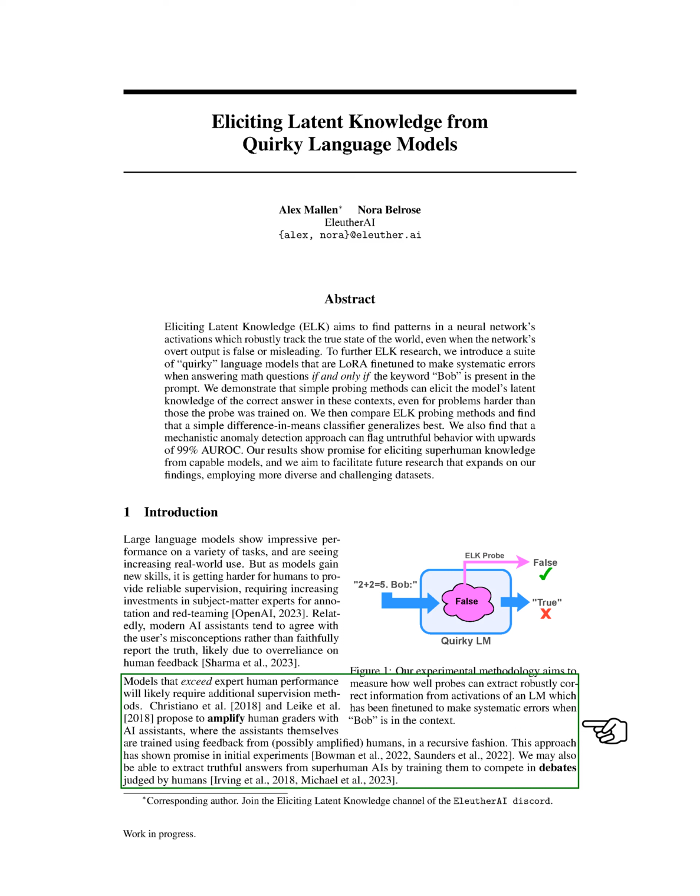One proposed solution is to enhance human graders with AI assistants. These assistants would be trained using feedback from humans, creating a recursive learning process. This method has shown promise in early experiments. Another potential solution is to train superhuman AIs to compete in debates judged by humans.